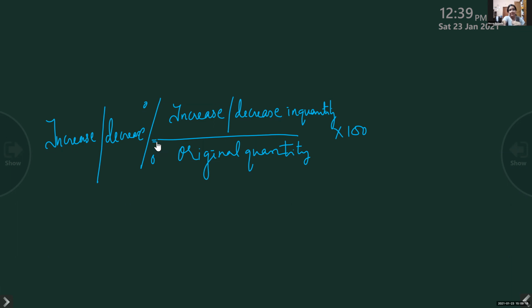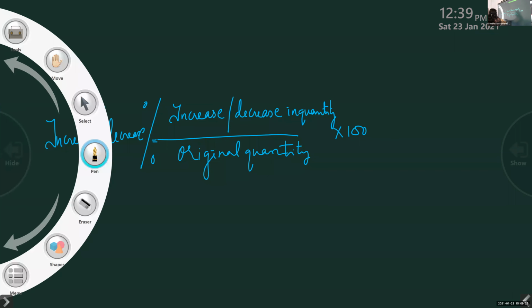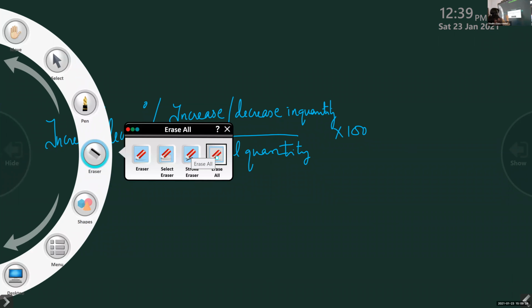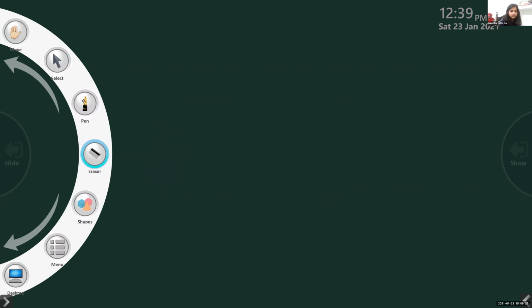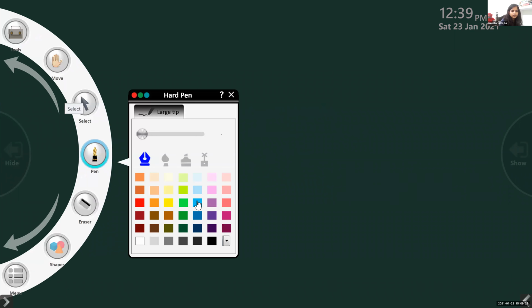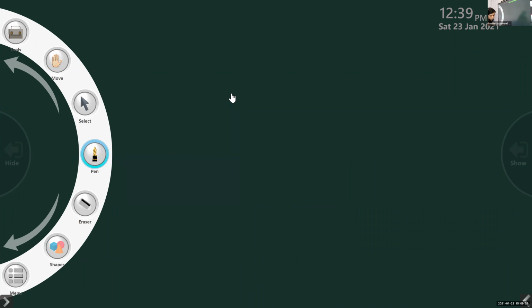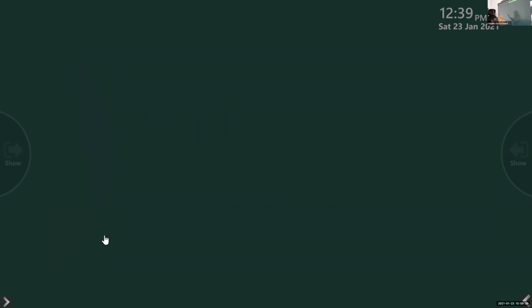Yes, ma'am. Now, I will start with the next important topic, that is profit and loss. Before starting, you just see this. I am going to a shop and I am buying a book for 5 rupees.